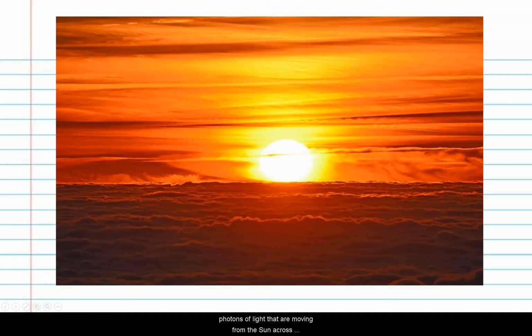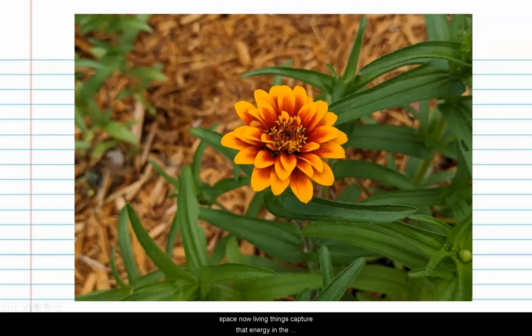You have photons of light that are moving from the sun across space. Now, living things capture that energy in the process of photosynthesis, and they store that energy in the bonds of organic molecules. So in living things, we have a lot of potential energy in our biological molecules.